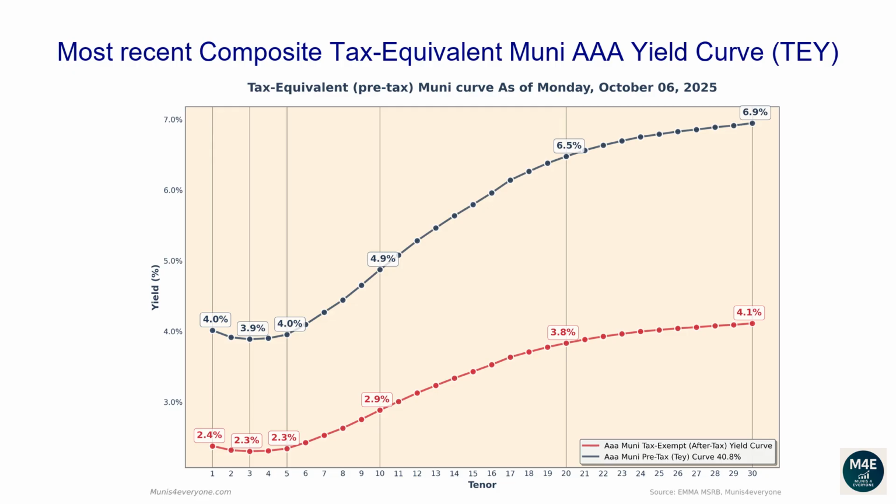The one-year tax-exempt yield is 2.38%, corresponding to a 4.02% tax-equivalent yield for investors in the top tax bracket. The two-year tax-equivalent yield is 3.92%. The 5-year tax-equivalent yield is 3.95%. The 10-year tax-equivalent yield is 4.87%. The 20-year tax-equivalent yield is 6.48%. The 30-year tax-equivalent yield is 6.95%.